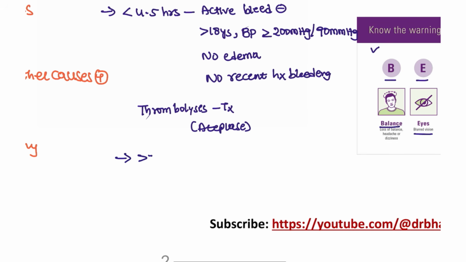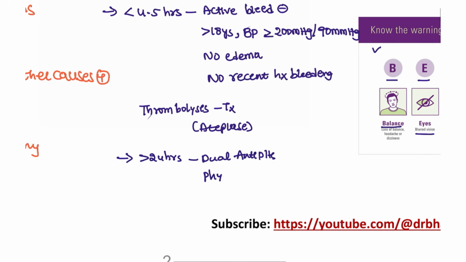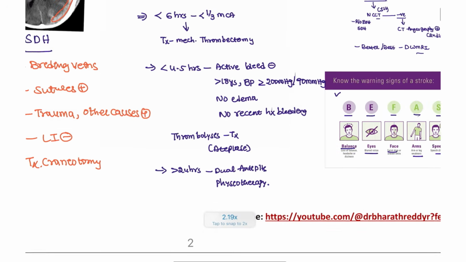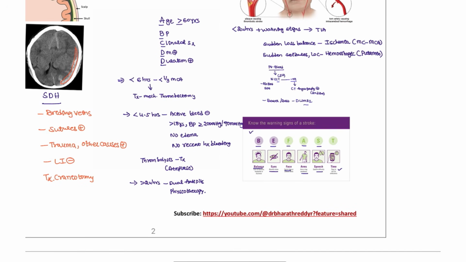But unfortunately, if the patient came after more than 24 hours, here we can't save this patient. For this patient, you have to start dual antiplatelet therapy and physiotherapy for the irreversible damage. So this is how the treatment protocol is done for this patient.